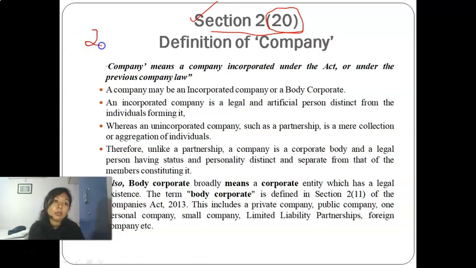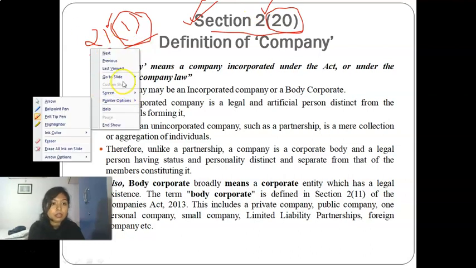But if I talk about, for example, section 21, then section 21 clause 20 is not called a clause, it will be called section 21 subsection 1. But when it comes to section 2 of any Act, it will be said as section 2 clause 20. Here it is said as subsection, here it is said as clause. Always remember this.